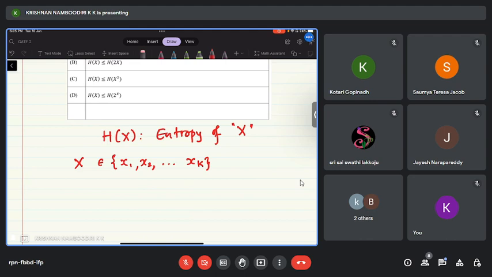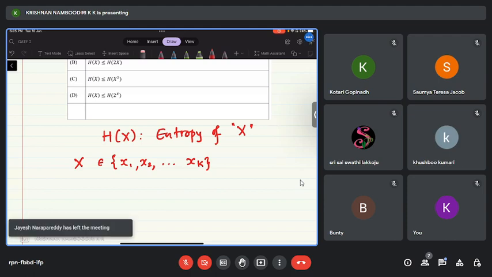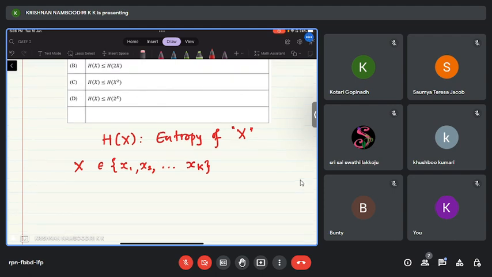For example, if I have a die of 6 faces and I throw that die, the outcome is a random variable, right? While throwing the die, the outcome can be 1, 2, 3, 4, 5, or 6. So those are the 6 values that the random variable can take. Now we will assume a general case, X, which can take K values X1, X2 up to X capital K with probabilities.